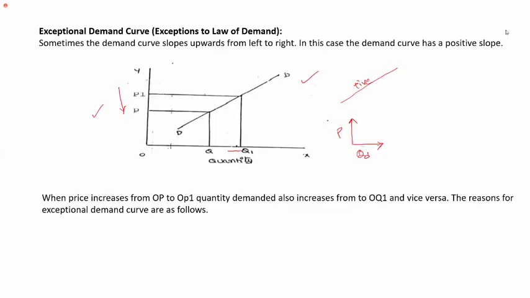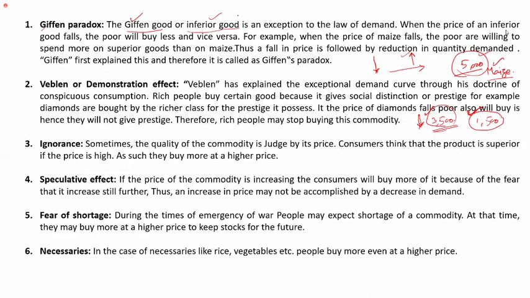If you look at it, what does the law of demand say? When the price decreases, the quantity you're purchasing should increase. But in this case, you can assume it in both ways. As you said, we're not buying additional quantity, or you can also buy a lesser quantity. Why lesser quantity?